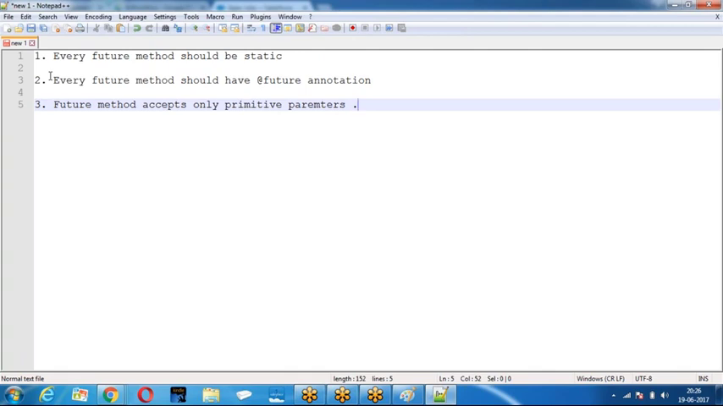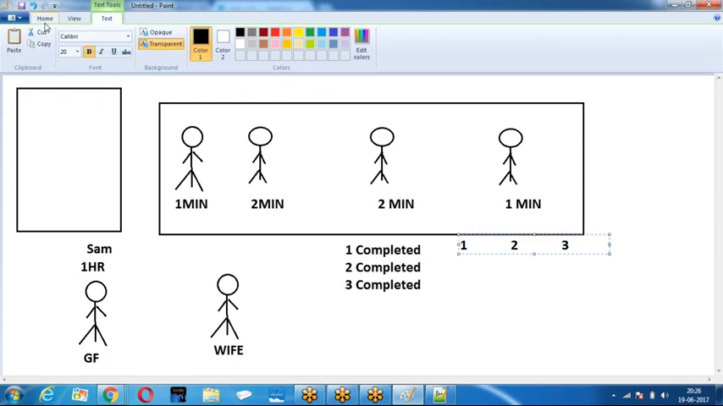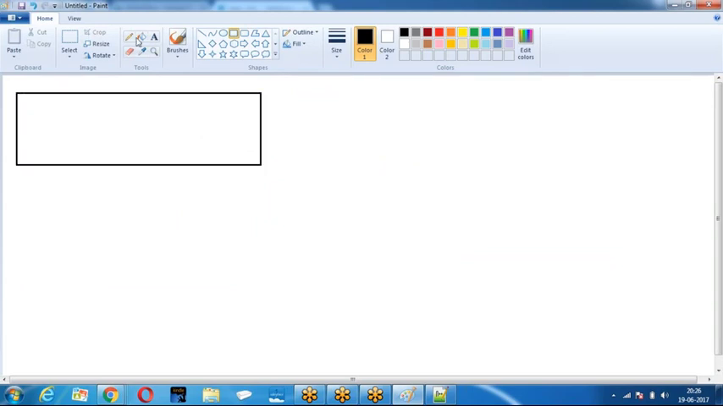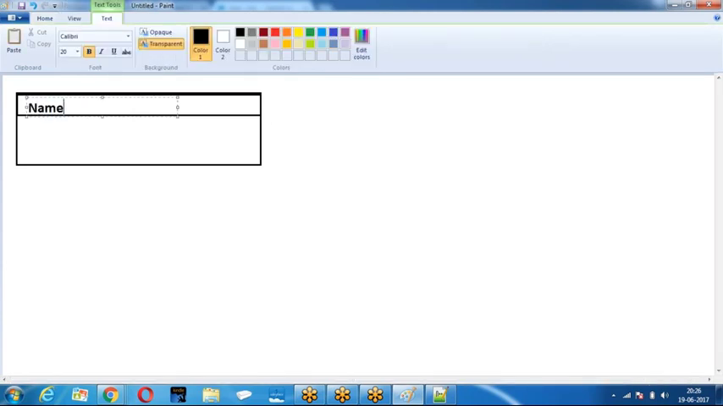Why only primitive parameter? I told you, it accepts only primitive parameter. Now why is it not accepting non-primitive? Then understand. Suppose I have a table here. Understand the reasons for only primitive. Name, phone. I have a record.